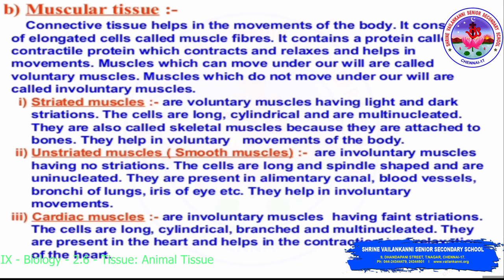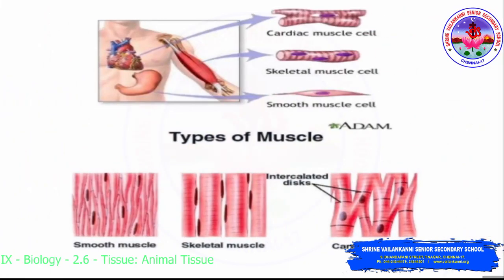Next we are going to discuss cardiac muscles. Cardiac muscles you can see in the heart. Again, they are involuntary muscles, having faint striations. The cells are long, cylindrical, branched and multinucleated. They are present in the heart and help in the contraction and relaxation of the heart. So these are the types of muscle: smooth muscle, skeletal muscle and cardiac muscle.